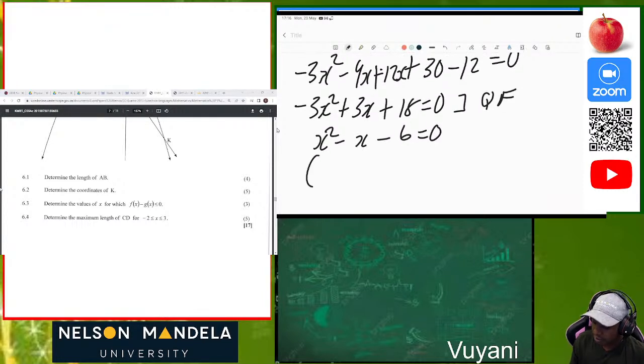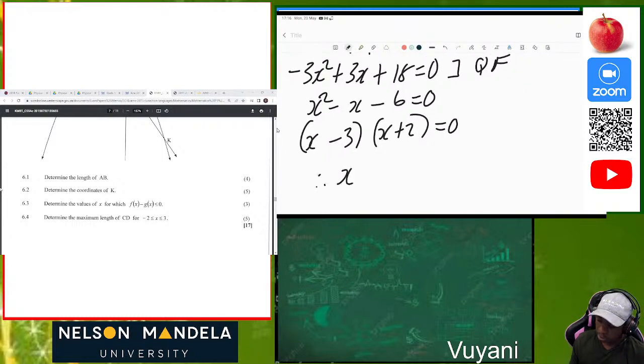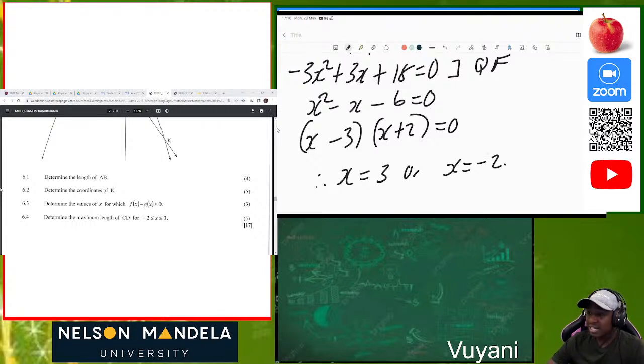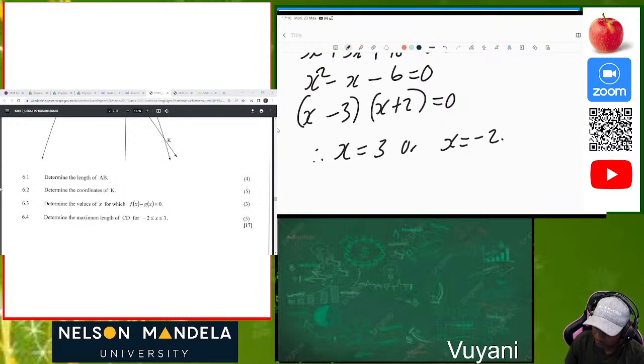Okay, then if you are looking for factors, you know that will be x minus 3, then x plus 2 equal to 0. Then therefore our x will be equal to 3, or our x will be equal to negative 2. But looking at where K is, we can see that K is on the positive x-axis. Do you see that K is located on the positive x-axis? So now we already know that K is 3 comma y. So now let's calculate for y.